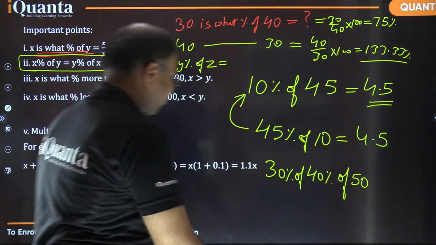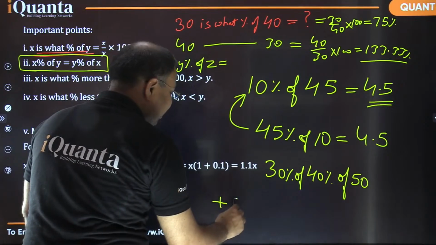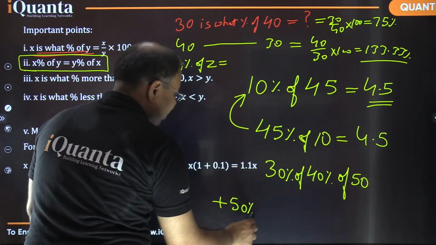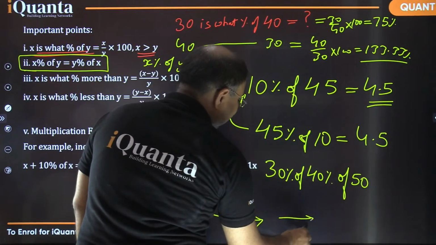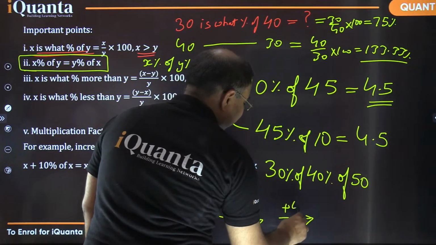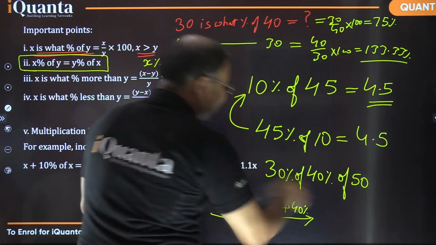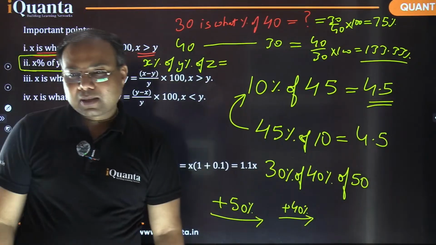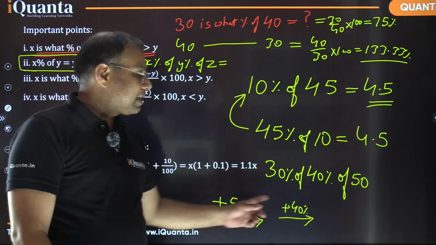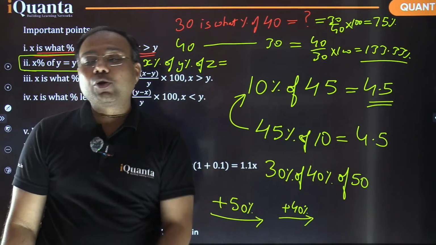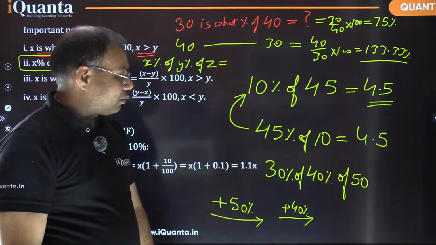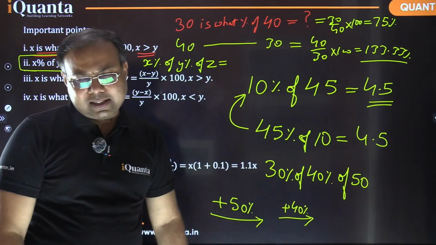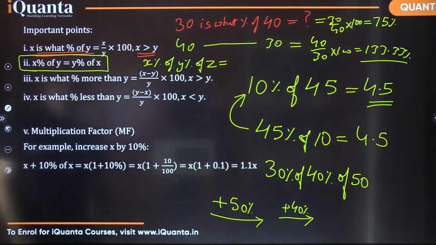If a quantity is first increased by 50% and then it is increased by a further, let's say, 40%, what would be the effective percentage change? We can apply these percentage changes in any order. The result is going to be the same. So that is the important part here. So don't get stuck in these small things. Okay, fine. Let's proceed further.